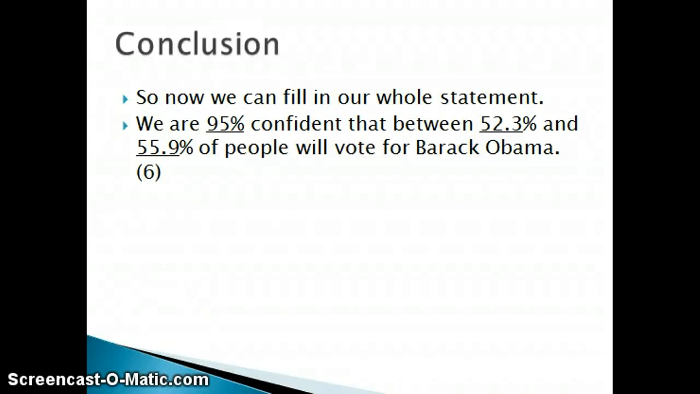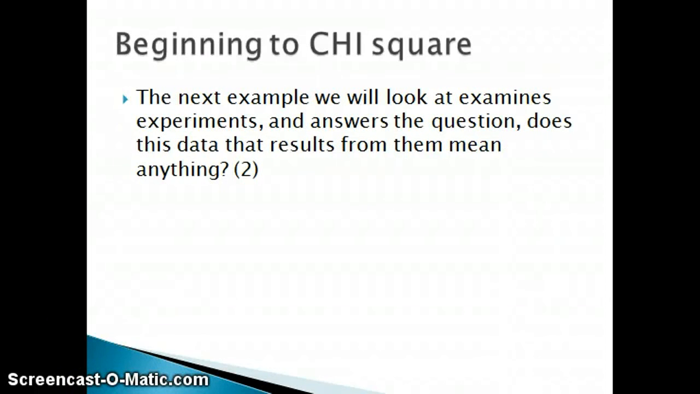Congratulations, we've now filled in all three blanks, and we now know that we can be 95% confident that between 52.3% and 55.9% of the people will vote for President Obama based on the survey and a 95% confidence level. Again, going back to the original definition, we are trying to find out what the data means. A great example of this is experiments. Any of you who have taken or are taking AP Psych or Special Aspects will be using some sort of test to see if the data given in your experiment matters or not.